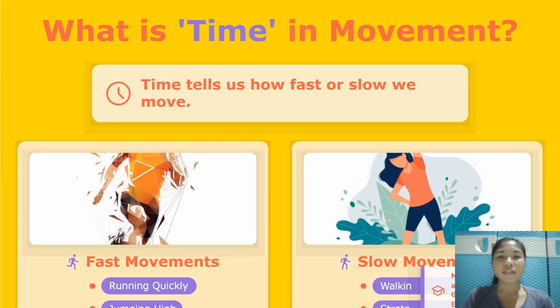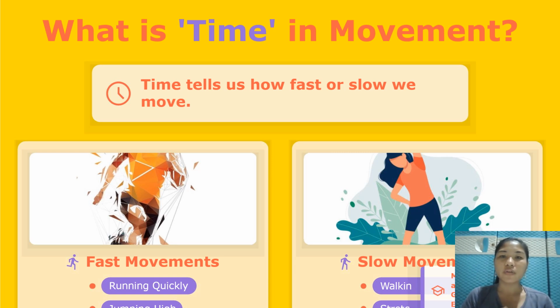So what is time in movement? First up, let's talk about time in movement. Time tells us how fast or how slow we move.